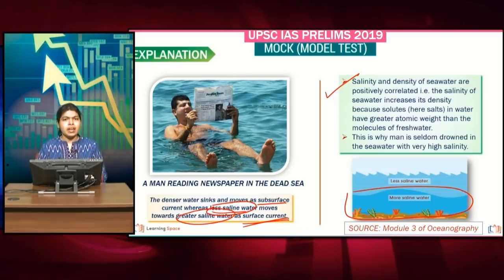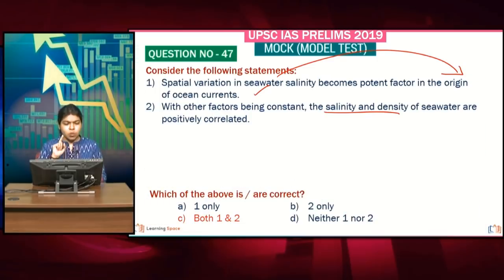That is why from the less saline areas, water is going to flow towards the greater saline areas. So that is why there is going to be an oceanic movement in the form of oceanic current, which is getting formed because of the differences in salinity. So this is how statement 1 is actually correct, and salinity and density are actually positively correlated.